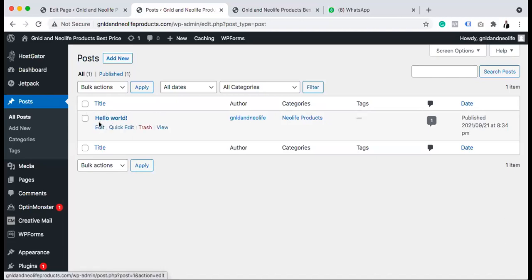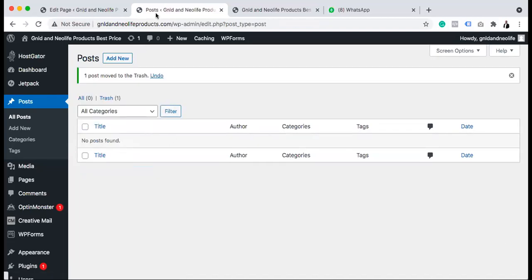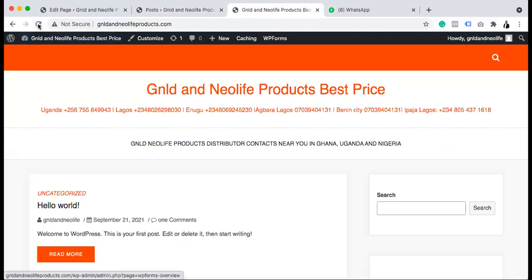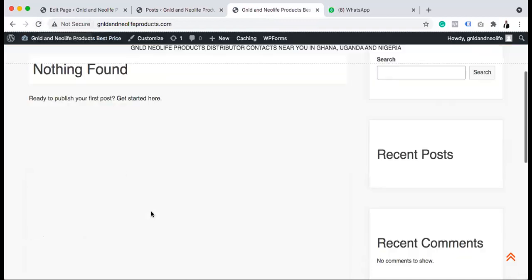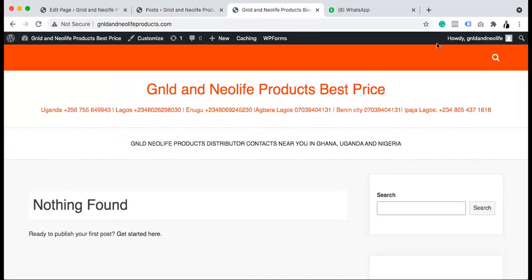So we don't want this hello post. I want to trash it, right? So immediately I trash it now. If you check our first page, we don't have any post on our first page. Can you see? No post. So the first thing we need to do now is let's make a post for Neolife Super Grow.